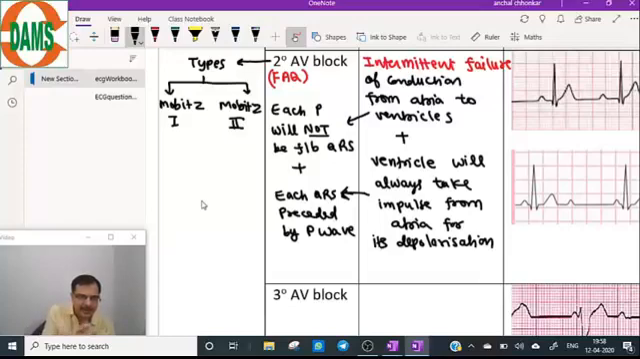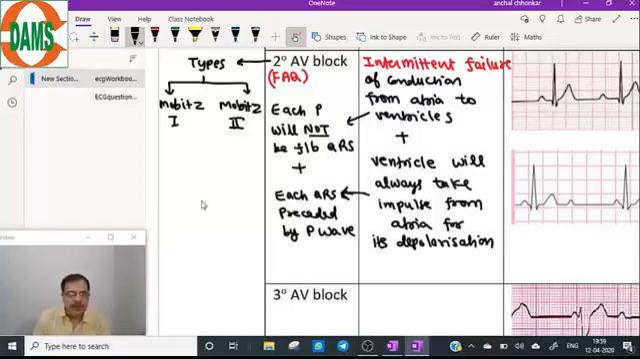Intermittent failure of conduction from atria to ventricle, each P will not be followed by QRS. But whenever QRS is coming, it is preceded by P wave, because ventricle is dependent on the atria for its depolarization. So which lead to see for the AV block? As I have told you earlier, lead 2 is the best.